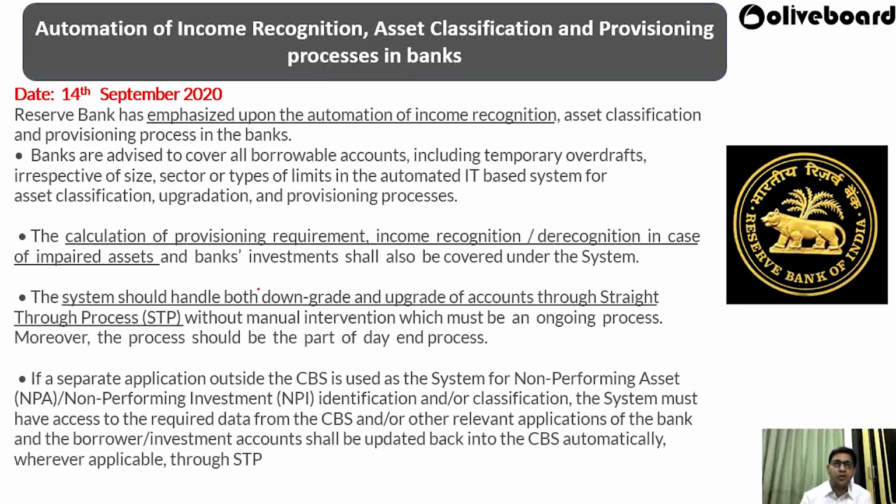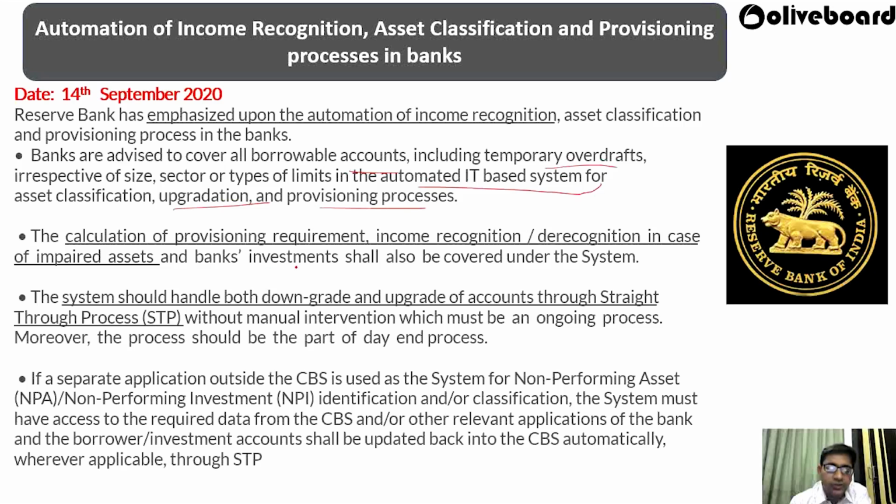Now, automation of the income recognition, asset classification and provisioning process in the bank. So here the Reserve Bank has emphasized making the process of income recognition and asset classification automated. Banks are advised to cover all borrower accounts, including temporary overdrafts, irrespective of size, sector or type of limit, under an automated IT system-based process for asset classification, upgradation and provisioning.